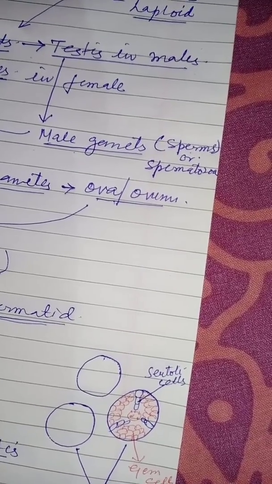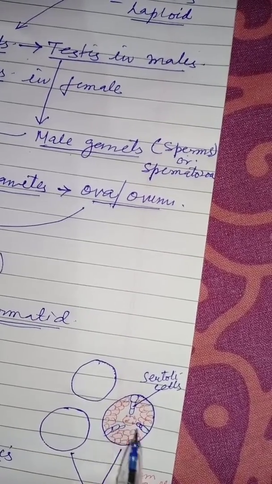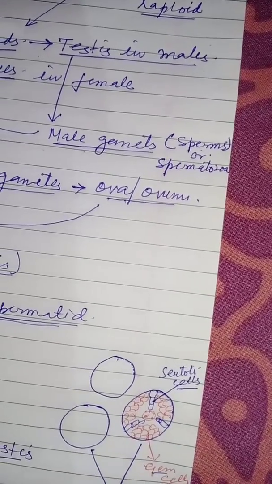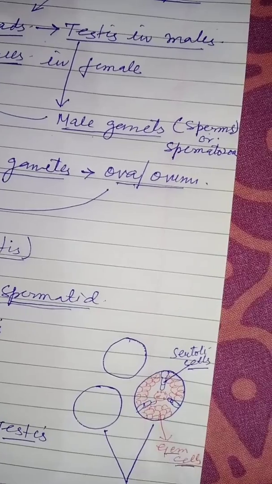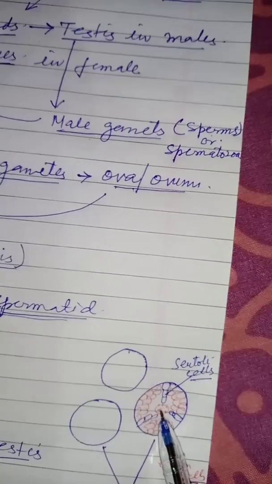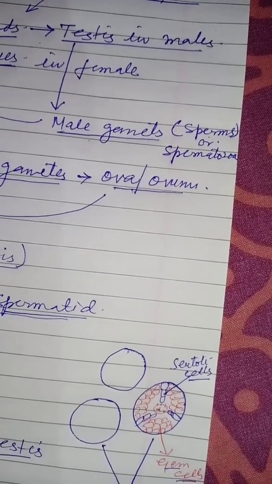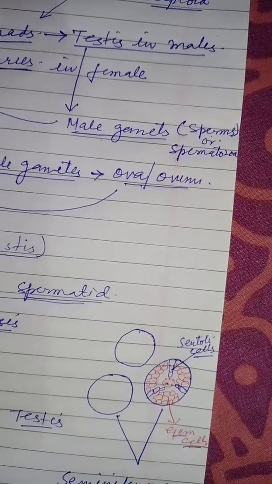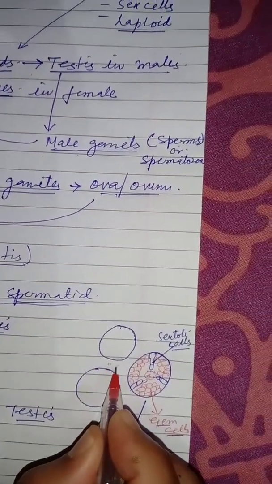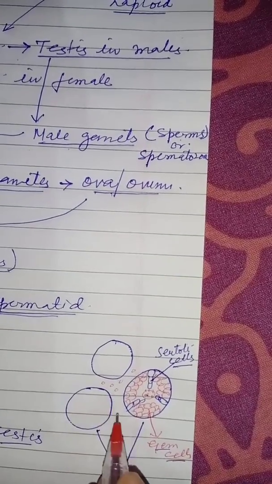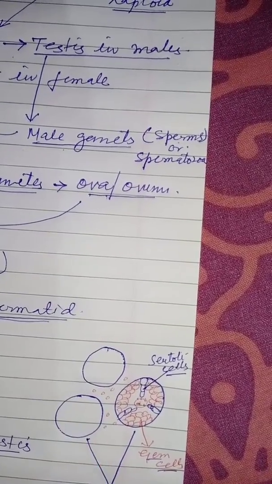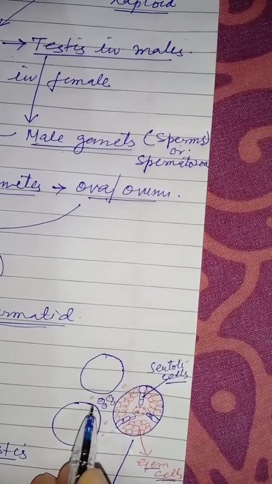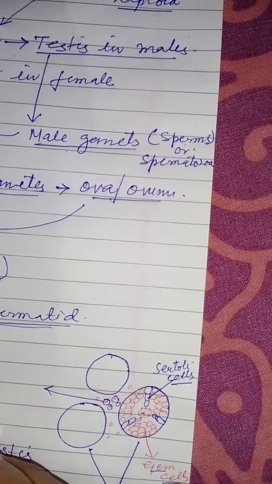Now, the Sertoli cells are nurse cells. The germ cells are the ones which actually produce the spermatozoa. The spermatozoa are found in the lumen of the seminiferous tubules. In between the seminiferous tubules we have connective tissue, and in the connective tissue are found the Leydig cells.